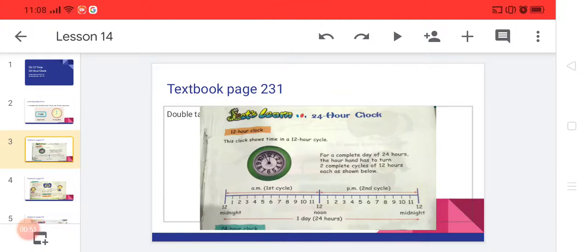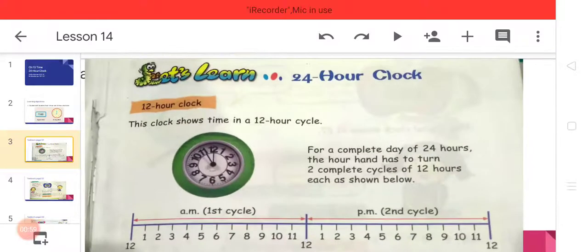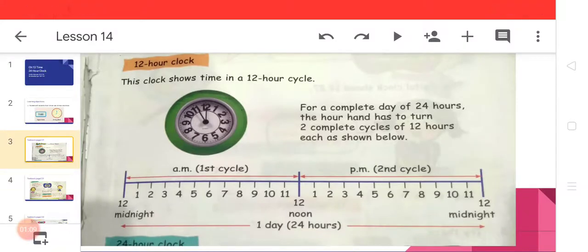Okay guys, the 12-hour clock. This clock shows time in a 12-hour cycle. For a complete day of 24 hours, the hour hand has to turn two complete cycles of 12 hours, as shown here. You can see the first cycle starts from midnight to noon. You know at midnight our daytime and date and everything changes. So a new day always starts at midnight.